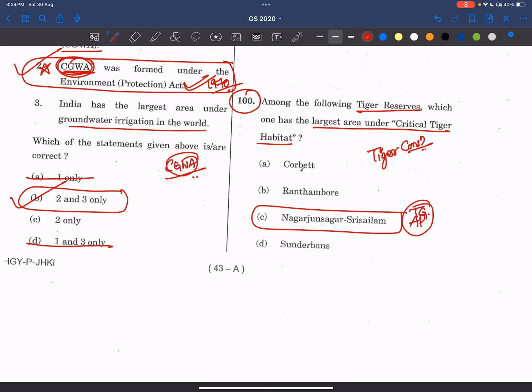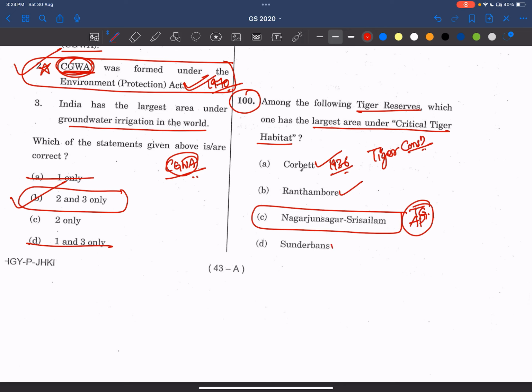Now see, we have to read about Jim Corbett National Park and Ranthambore National Park. Ranthambore is in Rajasthan. Jim Corbett National Park is in Uttarakhand, I think so. Yes, Uttarakhand only. It is the oldest national park, established in 1936.